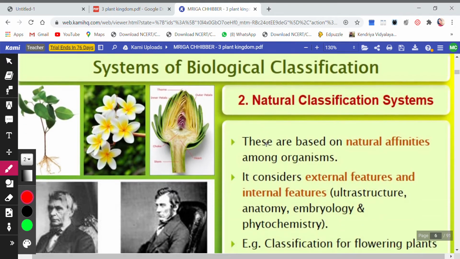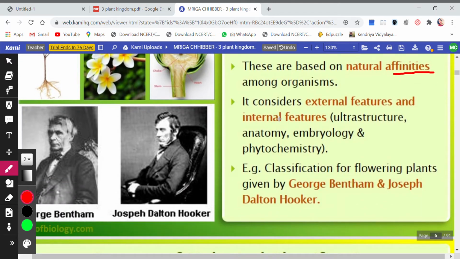Then children, the second classification system was the natural classification system. Now you see here, these are based on natural affinities among organisms. Okay, natural affinities means some characteristics which an organism has and which are not seen in other organisms, or those characteristics differ that organism from the other organisms. Okay, so let's explain this elaborately. It considers external features and internal features, right? Like ultrastructure, anatomy, embryology and phytochemistry.